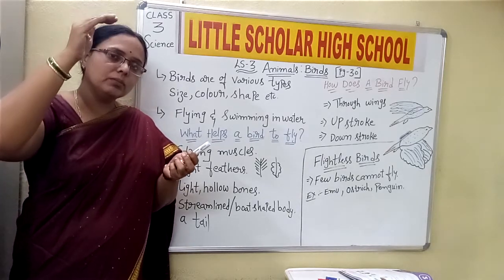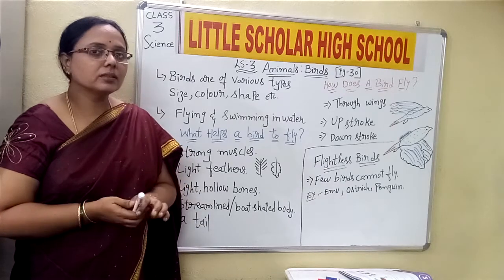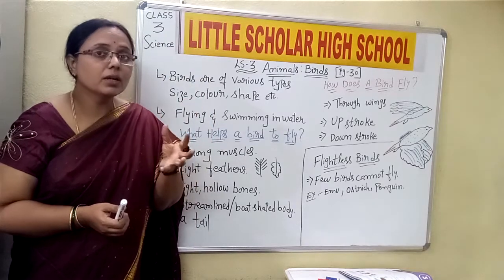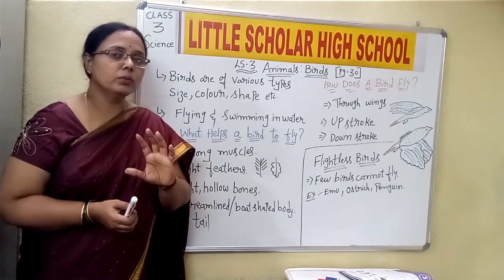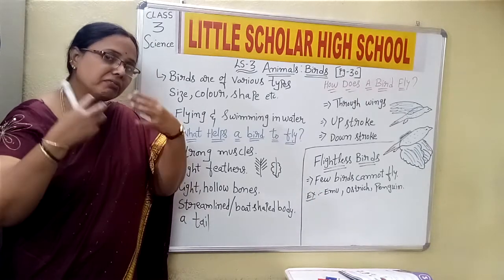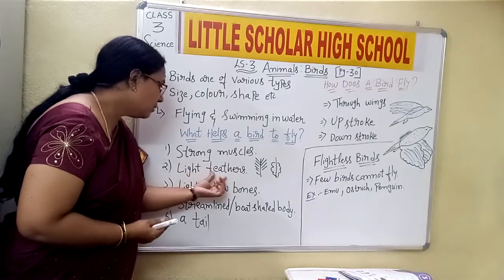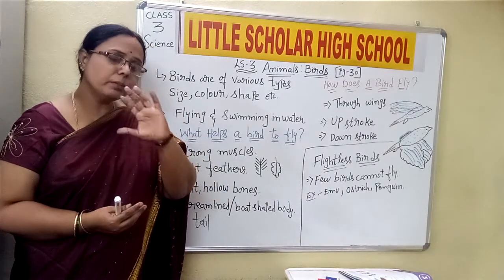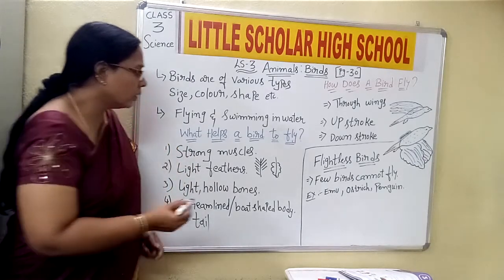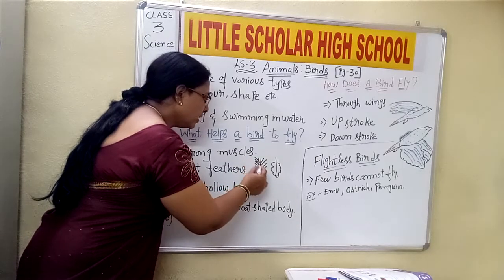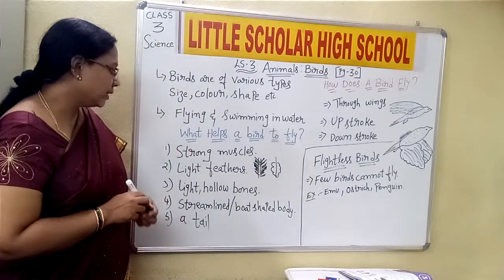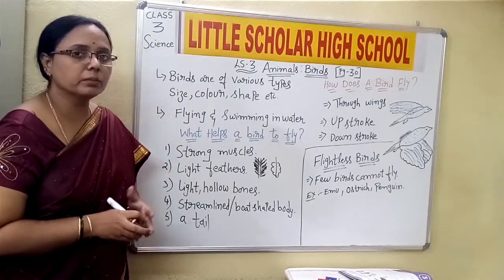It will just go to some level and it will fall back, whereas the balloon which is filled with air can move to a greater height, because the body of the balloon is very light in nature. I hope you understood. Yes, when the body is very light, then only the body can fly in the air. So these lighter feathers will help the bird to fly in the air, children. If the feathers are very heavy and overloaded, do you think the bird will be able to carry this? No. Yes or no? So light feathers are also one of the points which make the birds fly.